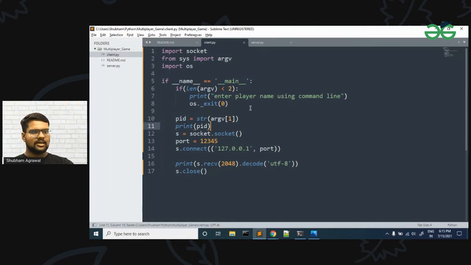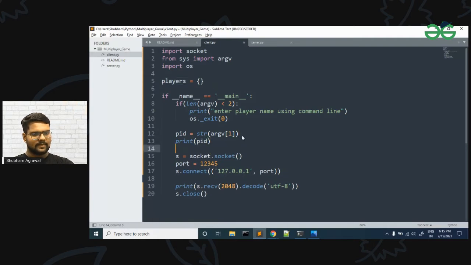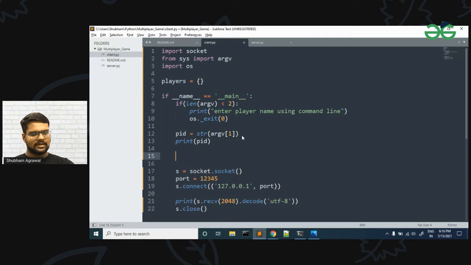Now in the client also we will have one players dictionary. We will get all the player data from the server, so we have to maintain the players data here on the client side also. We have taken the PID, so now in players we will make one entry, that will be PID, and in that we will make an empty dictionary.